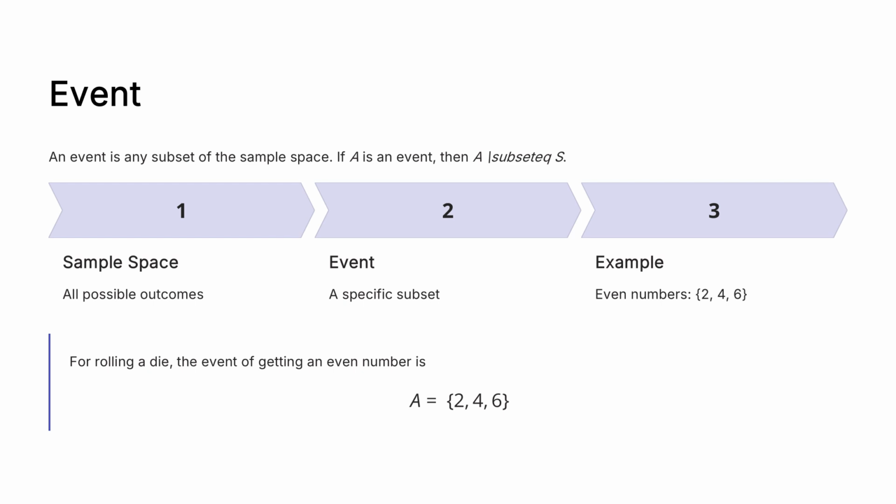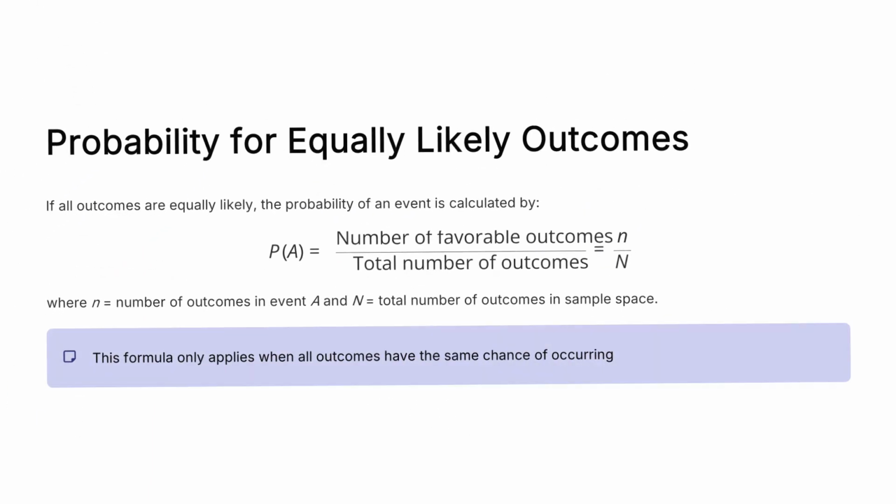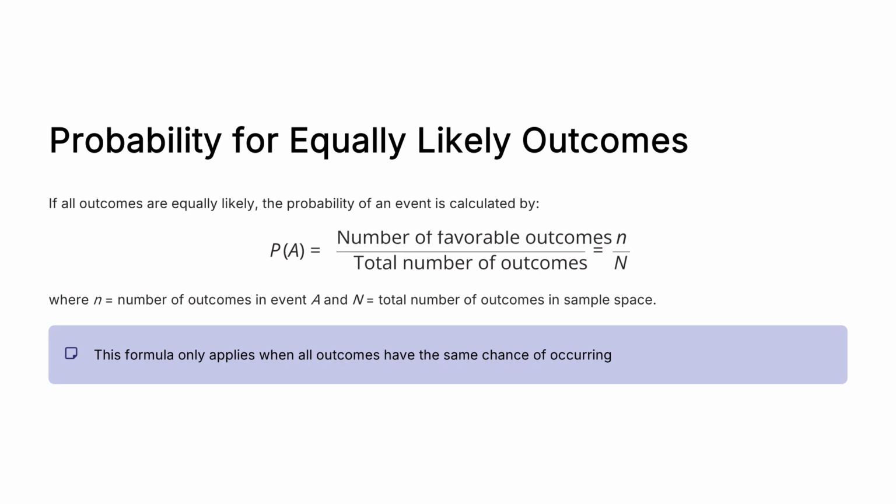After defining events, the next step is to measure how likely an event is to occur, which leads us to the concept of probability. When all outcomes of an experiment are equally likely, we can calculate probability using a simple formula. The probability of event A equals the number of outcomes in event A divided by the total number of outcomes in the sample space. In mathematical terms, we say P(A) equals n divided by N. Here, n represents the number of favorable outcomes, and N represents the total number of possible outcomes. This formula works only when each outcome has the same chance of occurring. Let us now apply this formula to some simple examples to see how probability is calculated in practice.